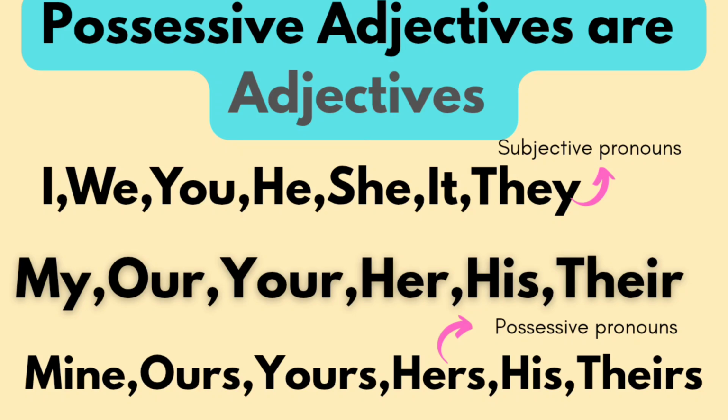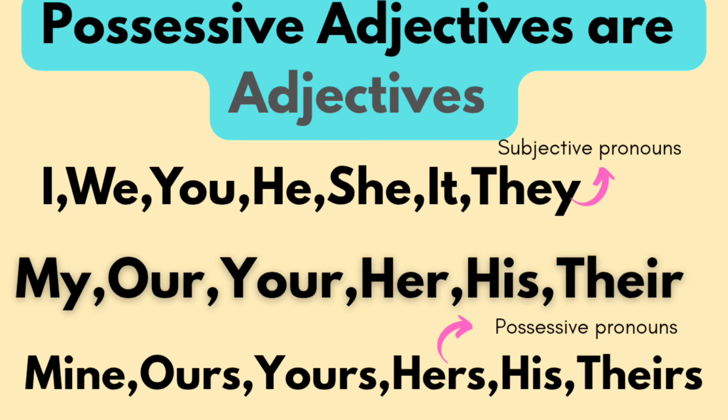In this video, I'll be talking about possessive adjectives. So they play the role of adjectives. What is an adjective? I think we all know the definition of adjective. An adjective describes nouns or pronouns. Here, my, our, your, her, his, their. These are all possessive adjectives.